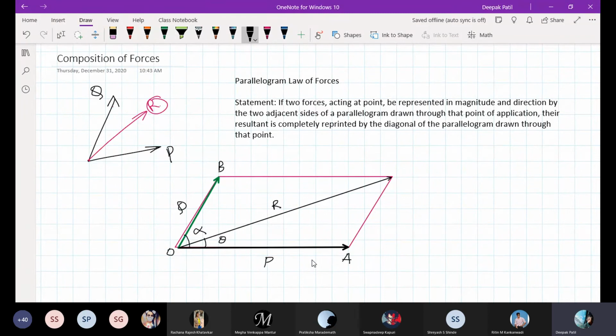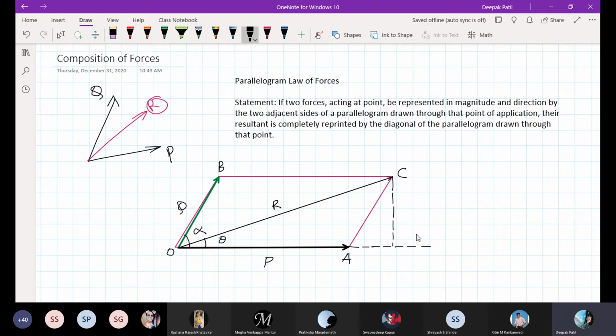Now, let me prove this, or let me just tell you how to find out the resultant. What will be the magnitude of the resultant? How to find that? Let me just do that. For that, I will produce this line, and let me call this point C, and I will drop a perpendicular from point C on this horizontal line.